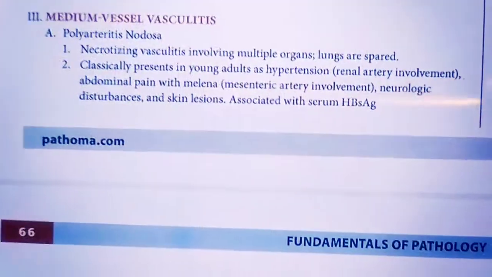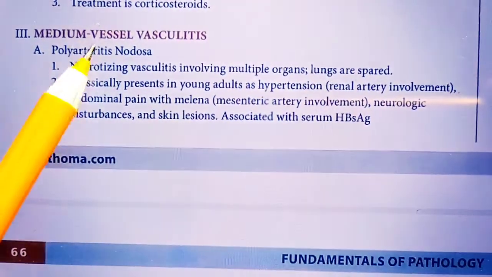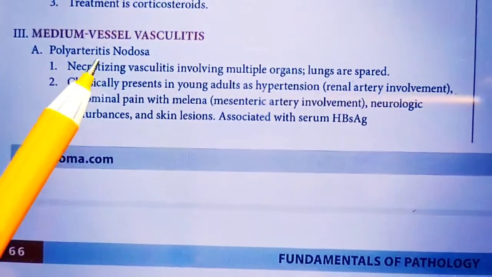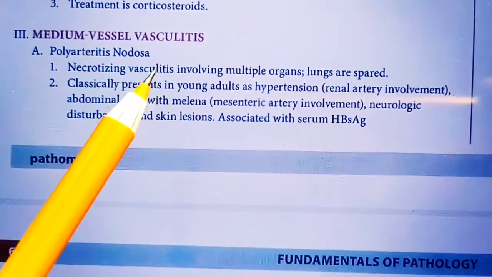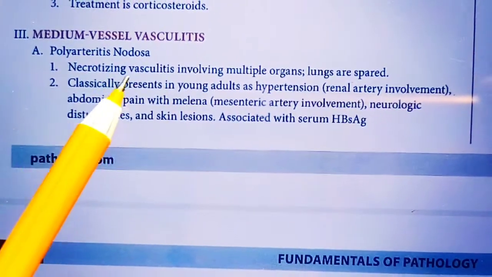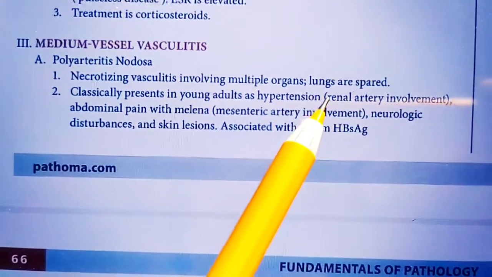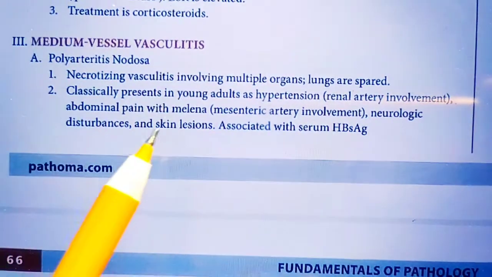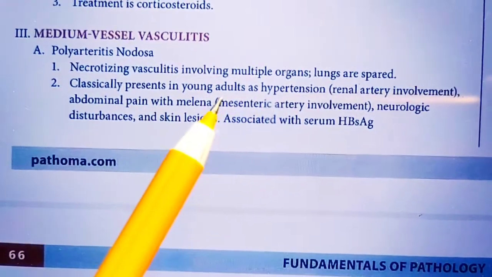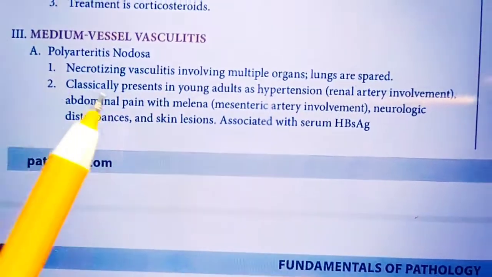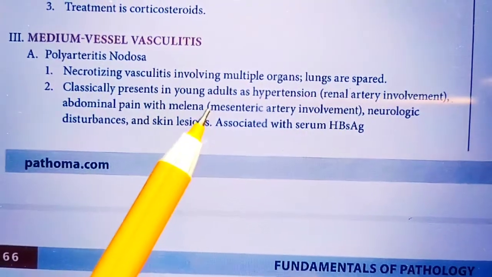The next is middle vessel vasculitis. The first one is polyarteritis nodosa, PAN. Polyarteritis nodosa is a necrotizing vasculitis involving multiple organs, but lungs are spared in these cases. And generally it can be found in persons with hypertension and abdominal pain with